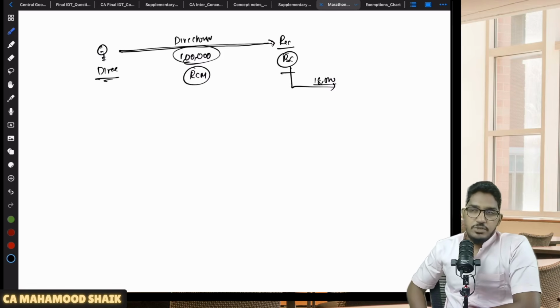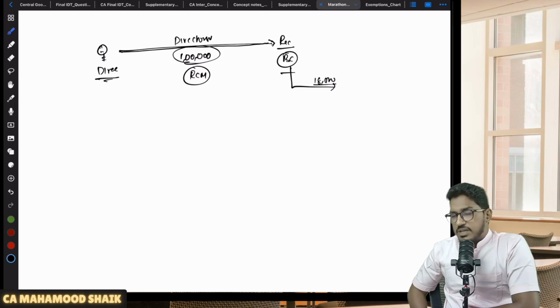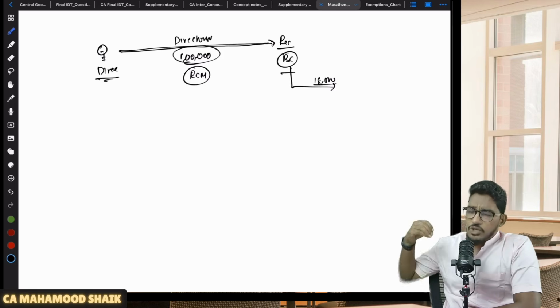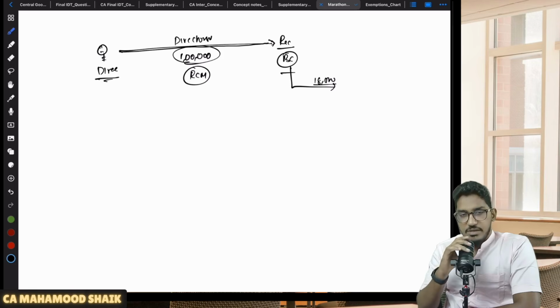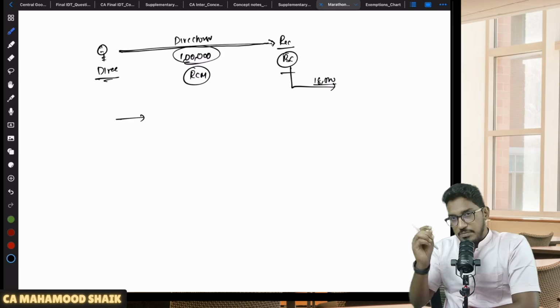Because there was a confusion, companies are arguing that director is an employee. So we are paying him the salary. So services provided by employee to the employer in the course of his employment is specified under Schedule 3. Not even a supply of service, not even supply of goods. So it is outside of the GST purview. Like that, some companies are arguing and not paying GST. So that's why the department has clarified. So here the point of conflict is whether director is an employee or not. That is where the question is coming.